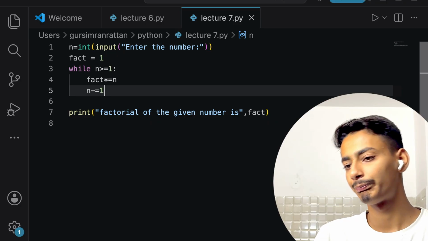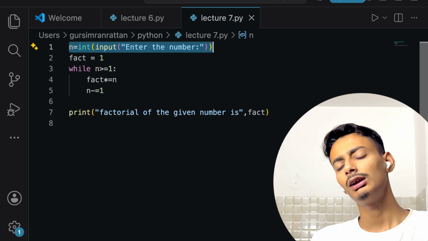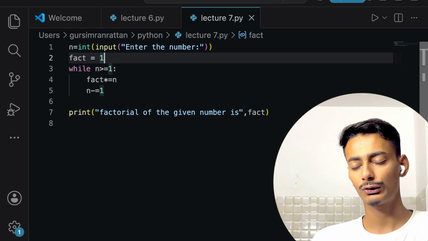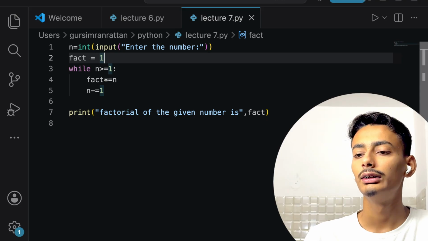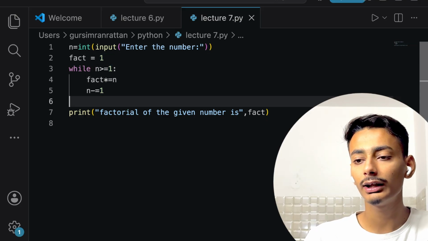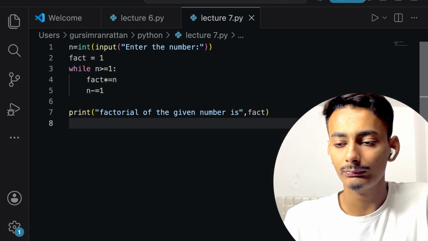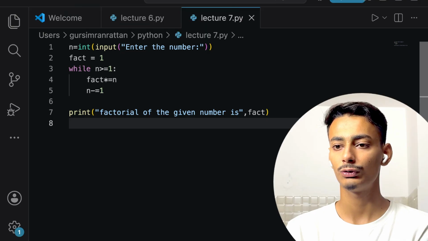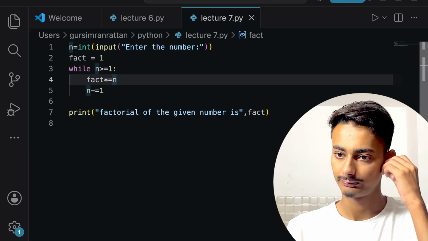So now, when the code is executing, first it will ask for an integer input, and I have explicitly defined a variable factorial, which is 1, and till the time n is greater than or equal to 1, it will be multiplying the factorial with n. So if I write n equals 4, here I have given the input as n equals 4. What will be happening is 4 is greater than or equal to 1.